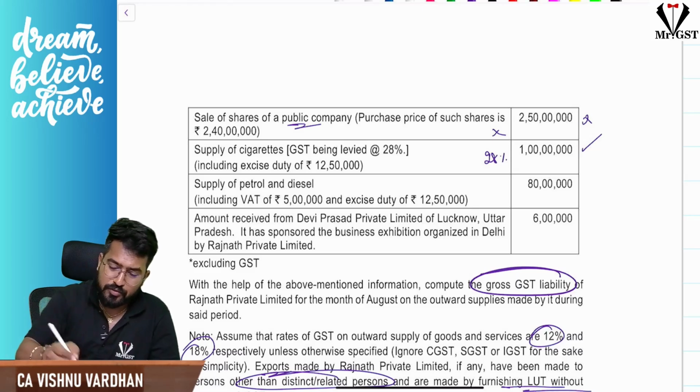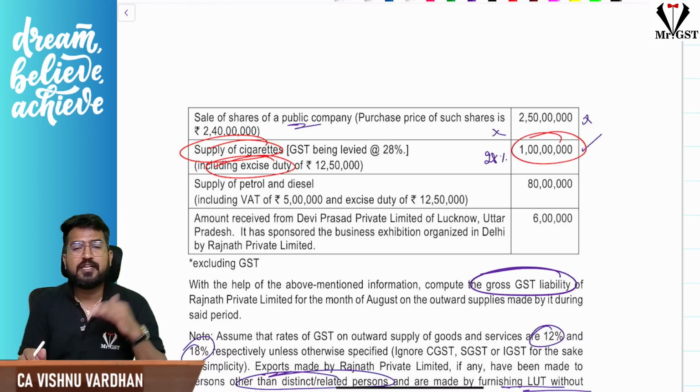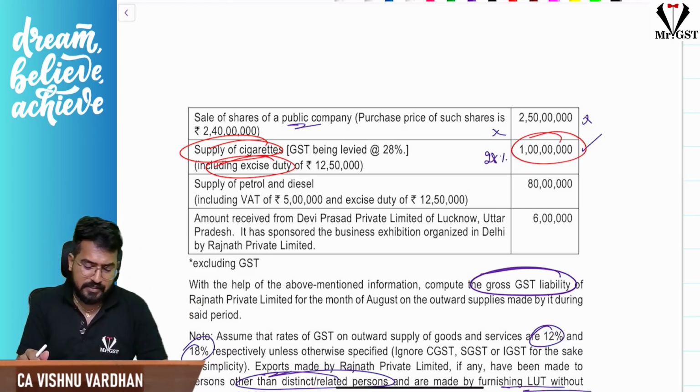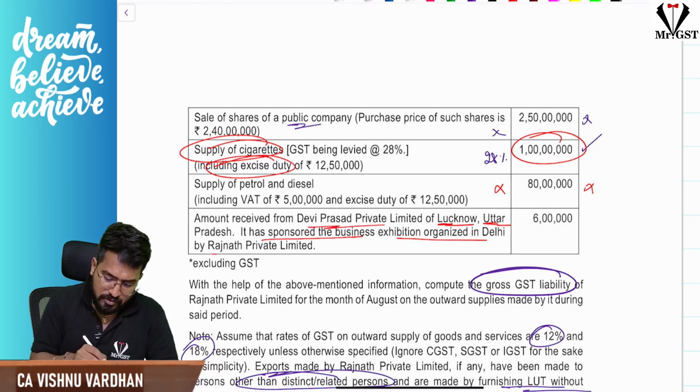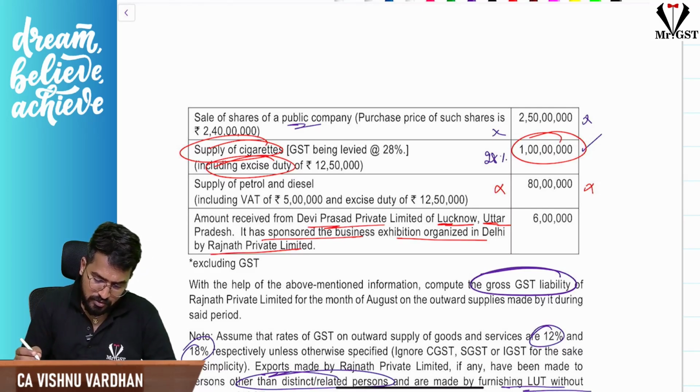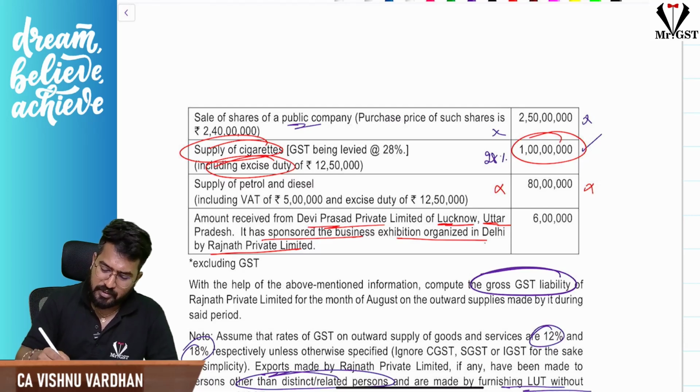So this alone, you just make sure you remember that sale of cigarettes, excise duty will be included on the total amount you should charge GST, because value of supply includes all taxes other than GST and TCS under income tax. Next, petrol and diesel, of course, no GST, non-taxable. You know that. Amount received from Devi Prasad Private Limited of Lucknow, Uttar Pradesh. It has sponsored the business exhibition organization held by sponsors for it is again 18% service.